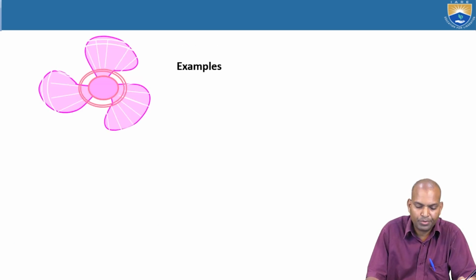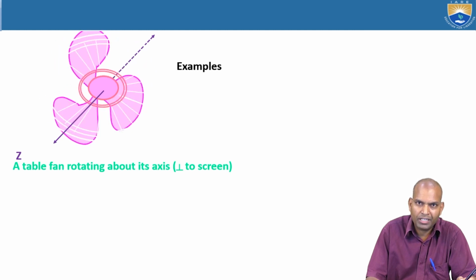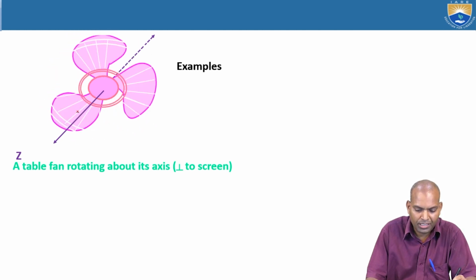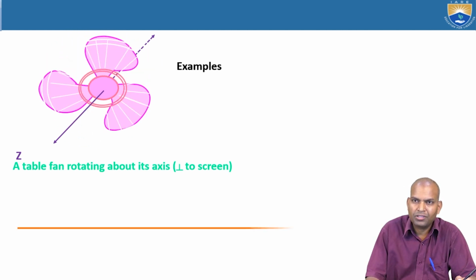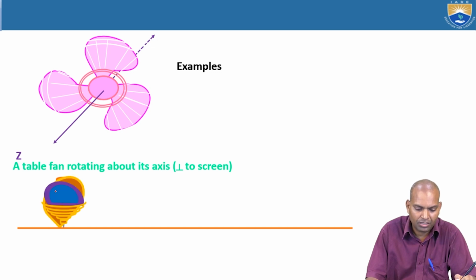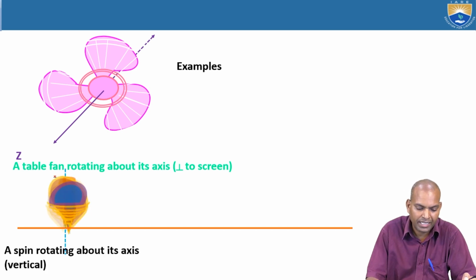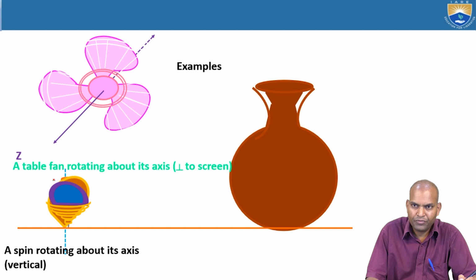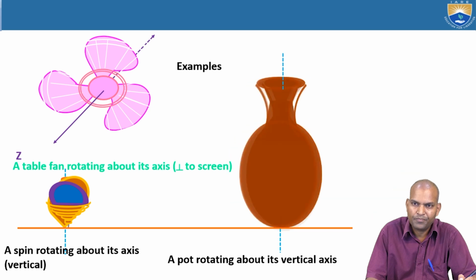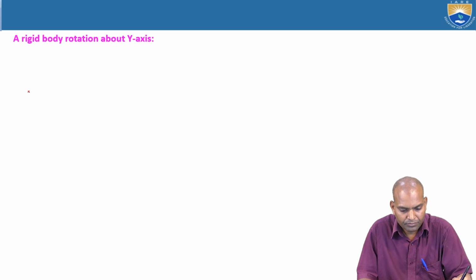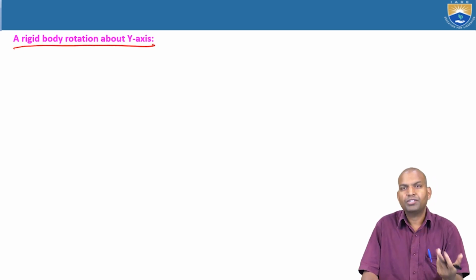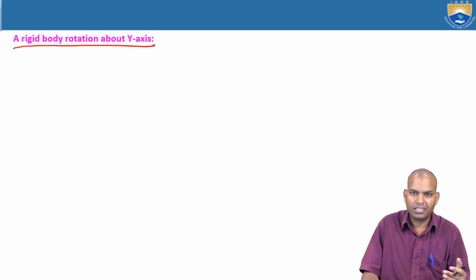Now some other examples. A table fan rotating about its axis, where the axis is perpendicular to the screen. Another example is a spinning top rotating about its axis vertically; this is the vertical axis. And the pot, as I mentioned, rotates about its vertical axis. These are the examples.